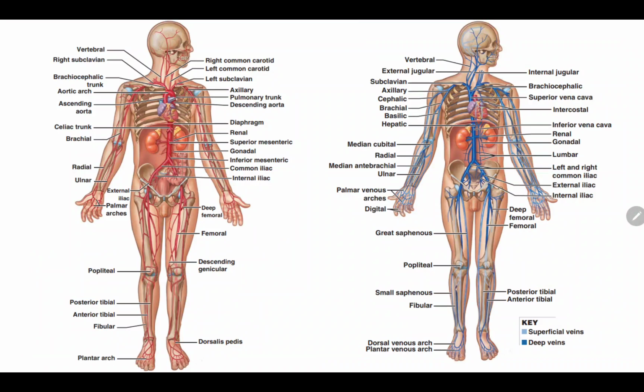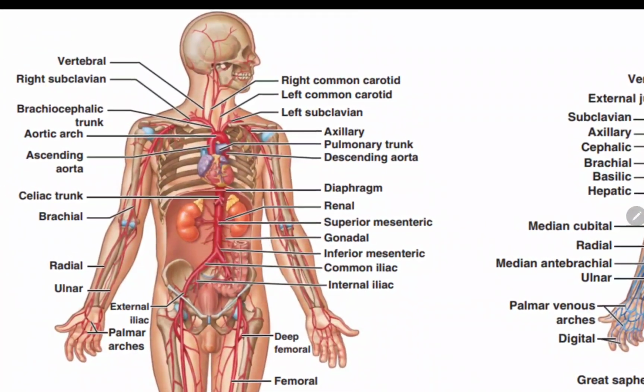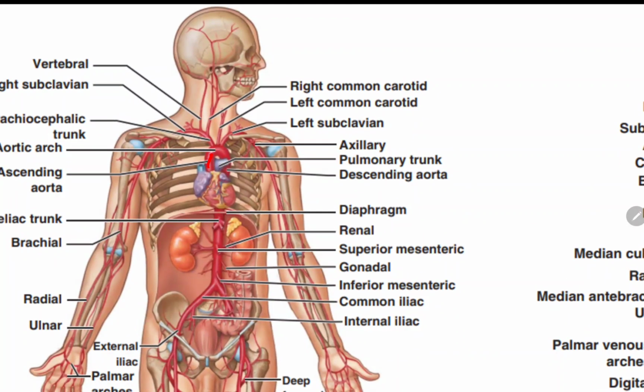I also want you to remember, just briefly, the different types of vessels in the body. Looking at the heart, we have this ascending aorta, which goes to the aortic arch. From that aortic arch, we have branches of vessels: the brachiocephalic trunk, the left common carotid, and the left subclavian.